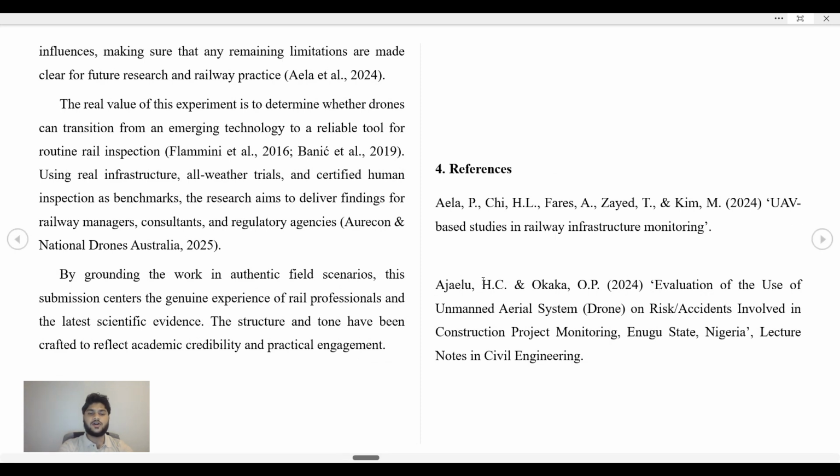Conclusion: to conclude, autonomous drones supported by artificial intelligence show strong potential for transforming railway inspections. These technologies can help spot problems earlier, make inspections safer, and reduce costs. However, success depends on overcoming technical, regulatory, and environmental hurdles. Continued research and wider testing are needed before widespread adoption becomes possible.